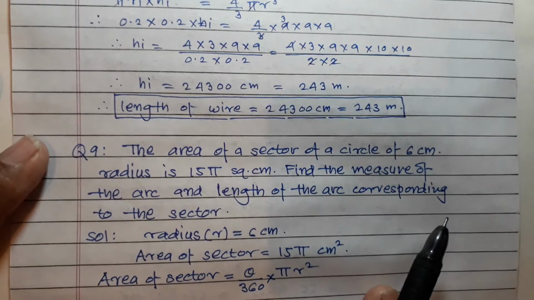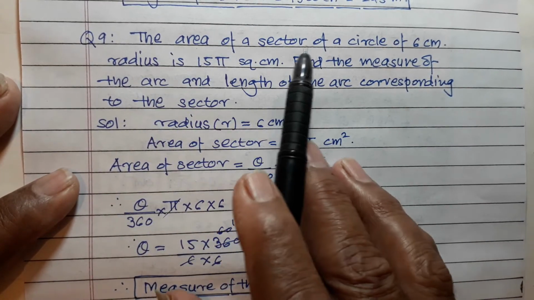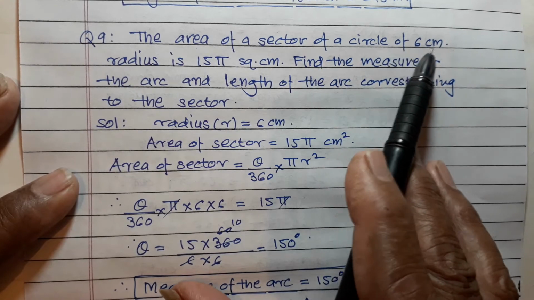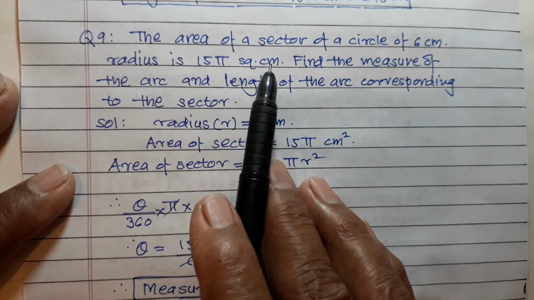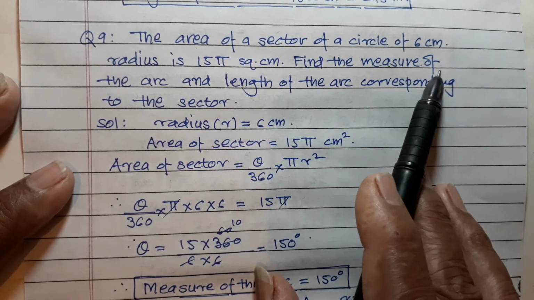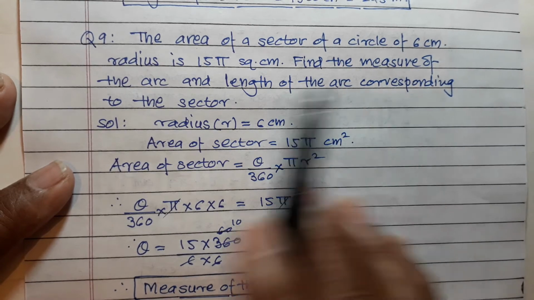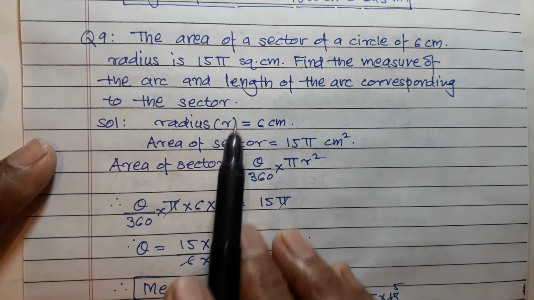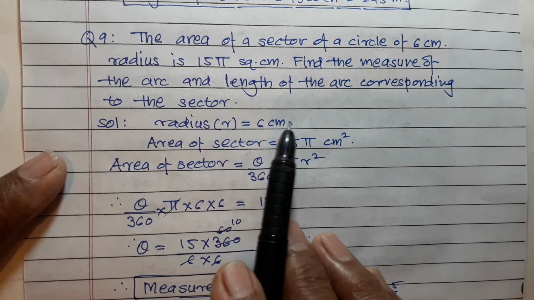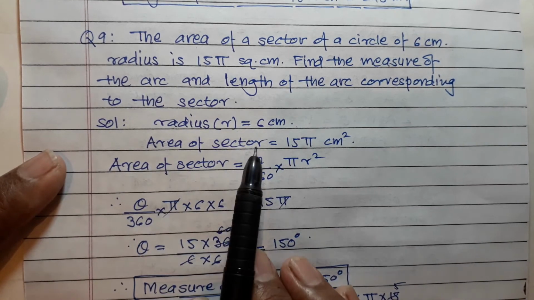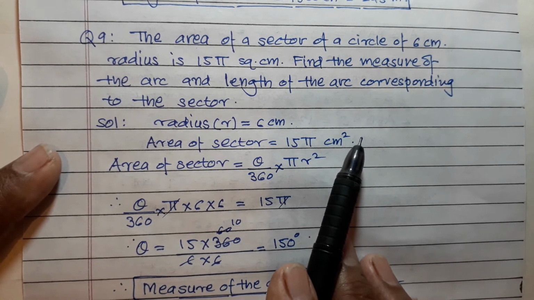Okay, question number 9. The area of sector of circle of 6 cm radius is 15 pi square centimeter. Find the measure of the arc and length of the arc corresponding to the sector. Solution. Radius r is equal to 6 cm. Area of sector is equal to 15 pi cm square.